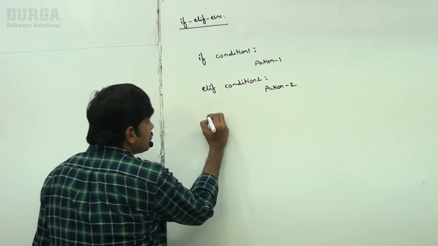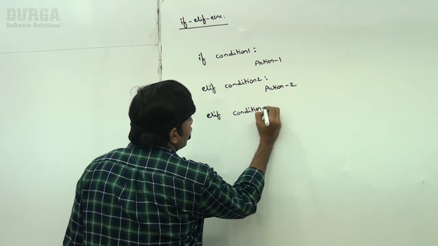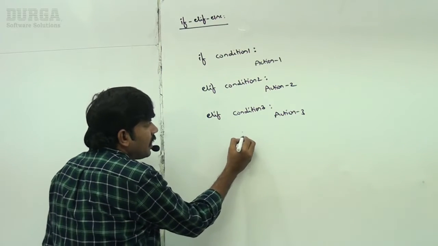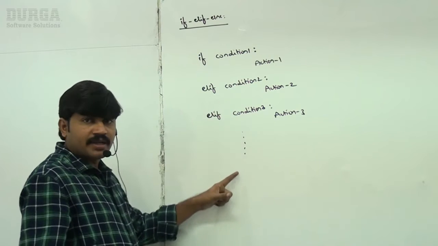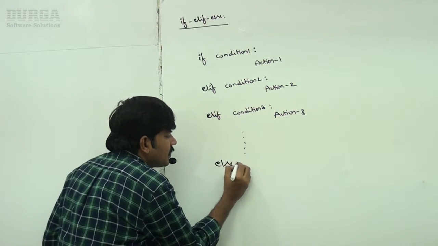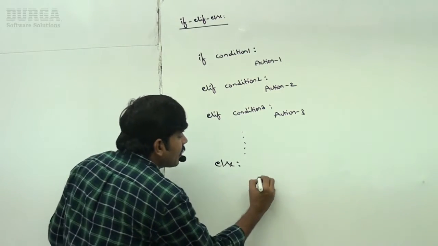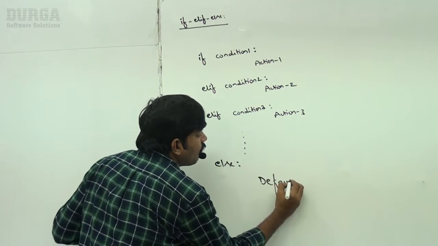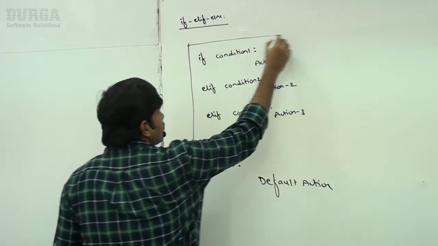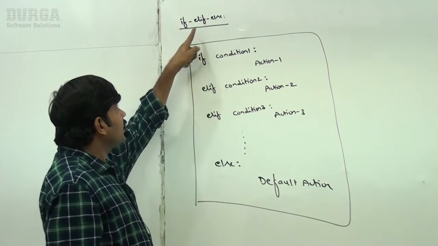Action 2. Next, elif condition 3. Can you please perform action 3? Like any number of elif you can take, any number of conditions you can take. At last, else: if no condition is satisfied, then can you please perform the default action? Like this is the statement, this is the syntax for if elif else.